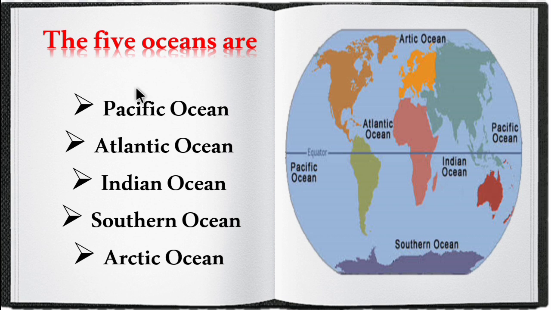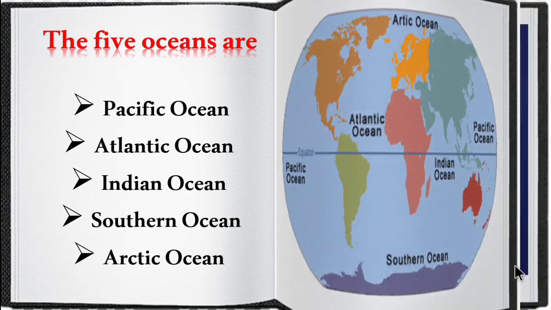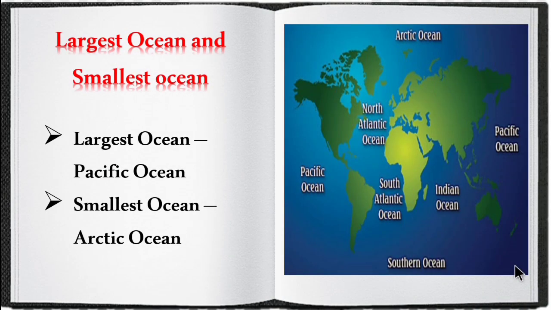So children, the 5 oceans on the Earth's surface are, first one is Pacific Ocean, then Atlantic Ocean, Indian Ocean, Southern Ocean and Arctic Ocean. So now let's see which is the largest and which is the smallest ocean. Largest ocean is Pacific Ocean and smallest ocean is Arctic Ocean.